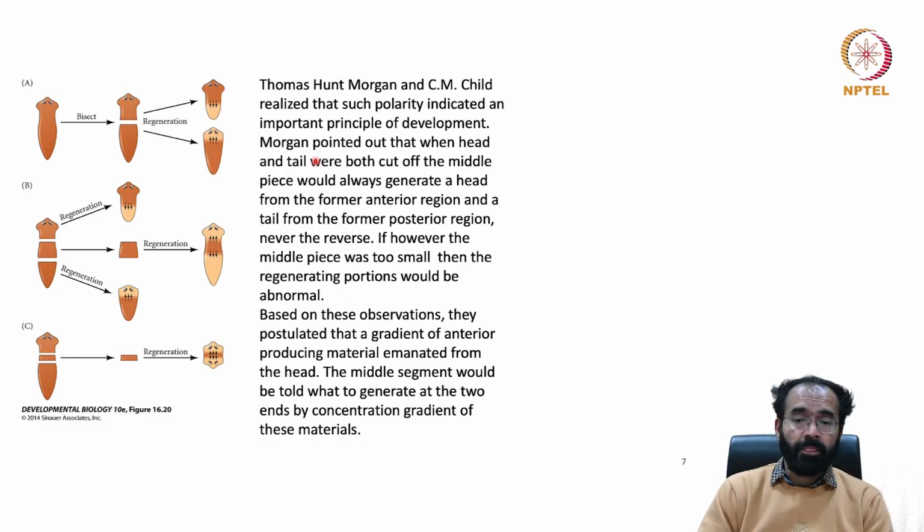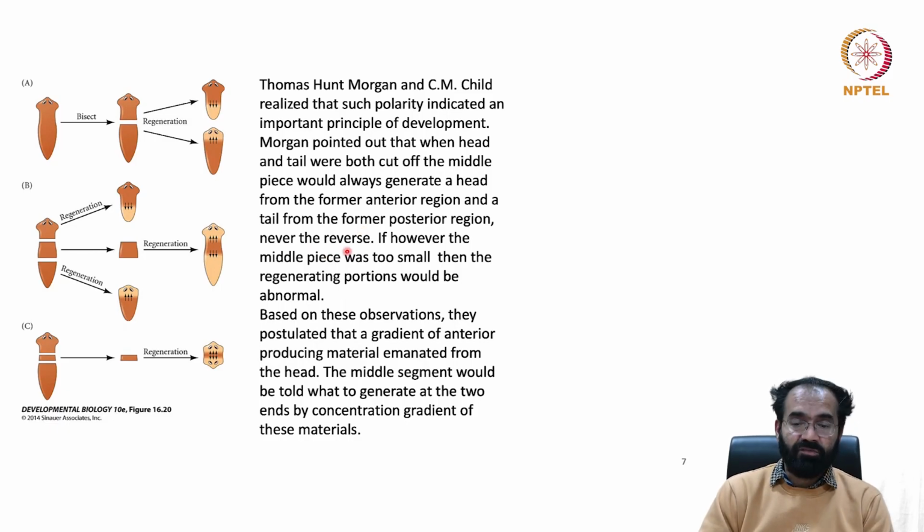That is polarity. So Morgan pointed out, when a head and tail were both cut off, the middle piece would always regenerate a head from the former anterior region and a tail from the former posterior region. It doesn't happen the other way around.